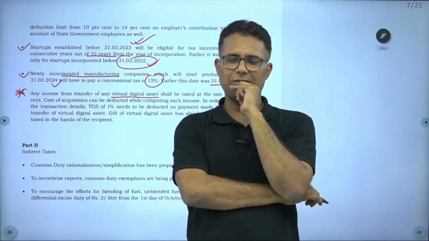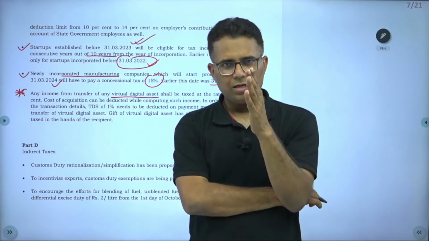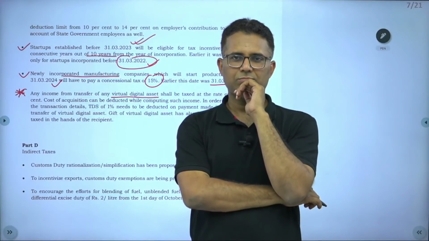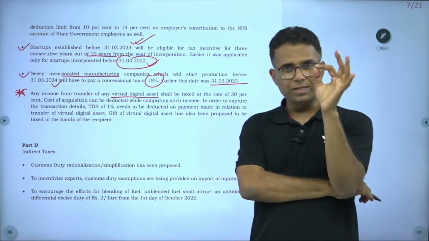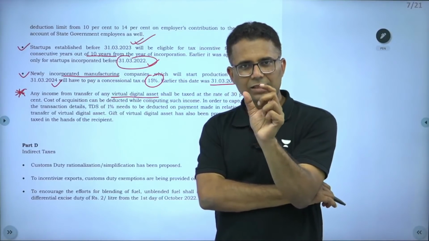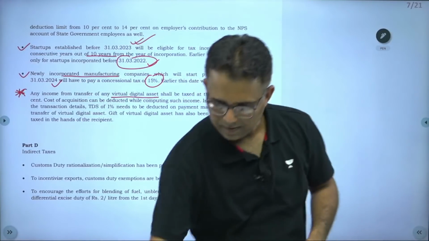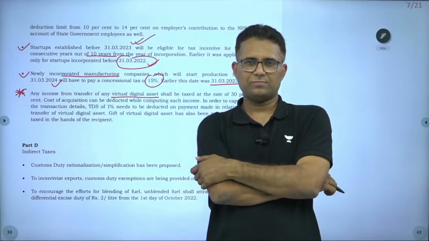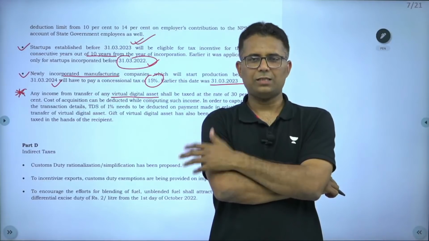When we say cryptocurrency, Bitcoin, Ethereum, cryptocurrencies are not currency. They are assets. Cryptocurrencies are not currency. Please keep it in mind. The word cryptocurrency just confuses people. Cryptocurrencies are not currencies. They are assets.